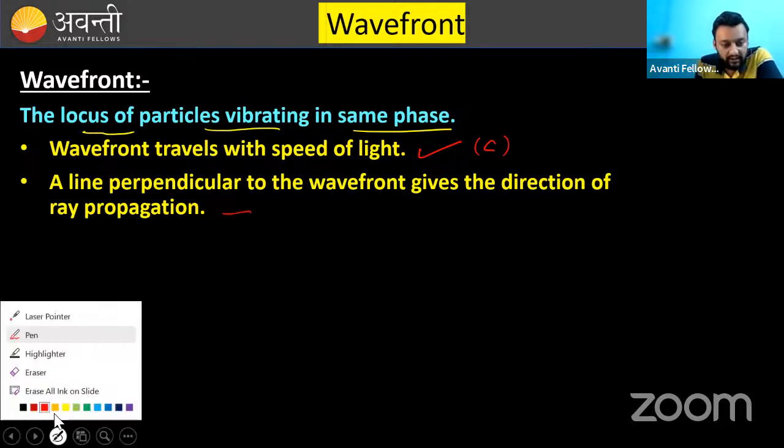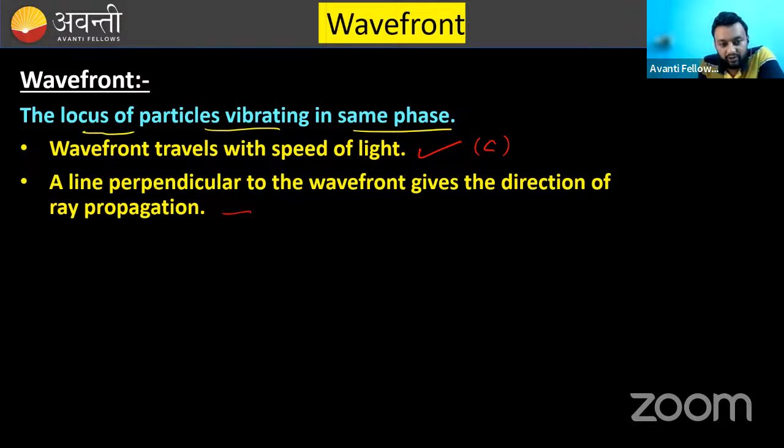First of all, let's see how the wavefront looks for a point source of light. Suppose this is a point source.